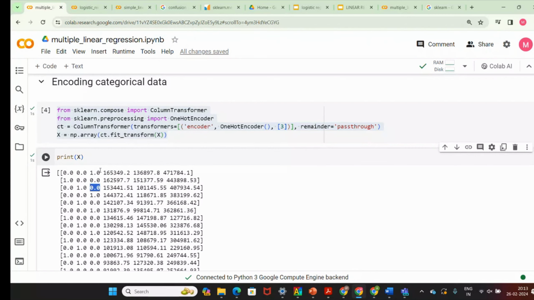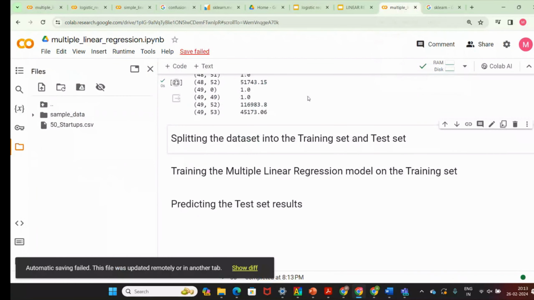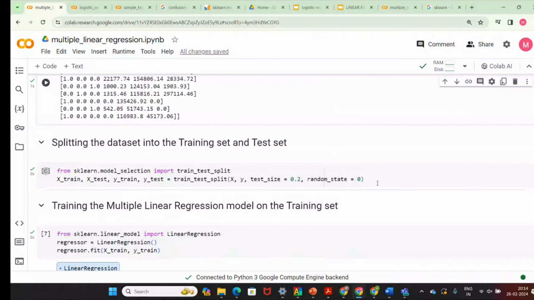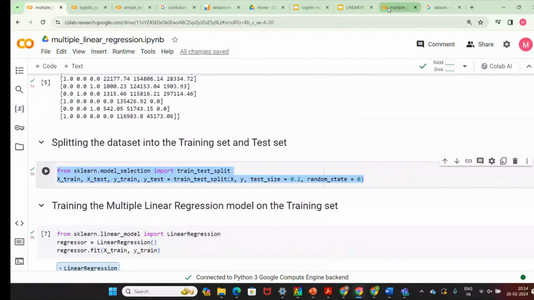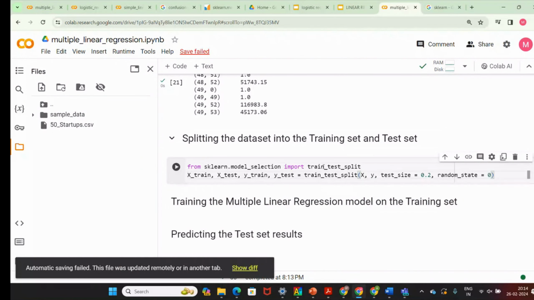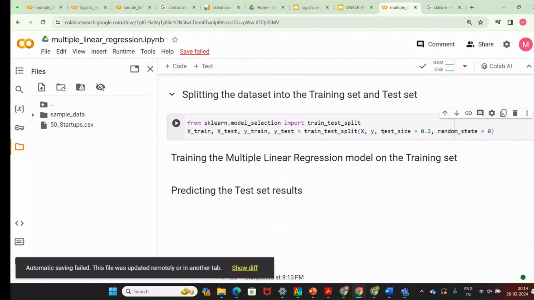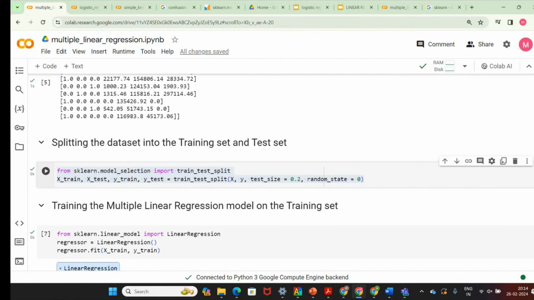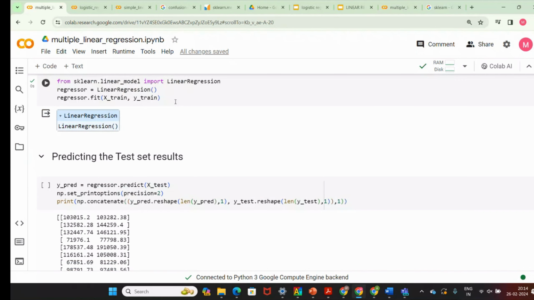Next. Now your state has been converted into numbers. This I already explained. You need to convert the same part of the code, which I am copying, for training as well as for the test. And we are going to create a model.